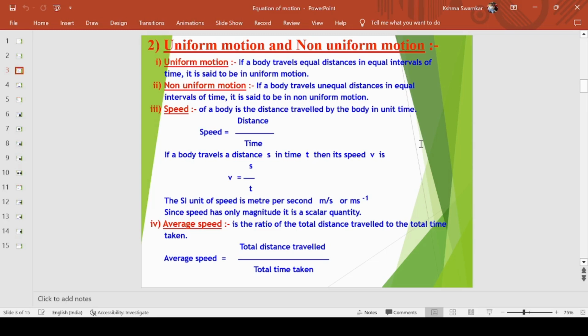Now coming to speed, speed is the distance traveled by a body in a unit time. It is formulated as distance over time. If the body travels a distance of s kilometers or meters in a time t, meters go with seconds and kilometers with hours, so that will be kilometer per hour or meter per second.